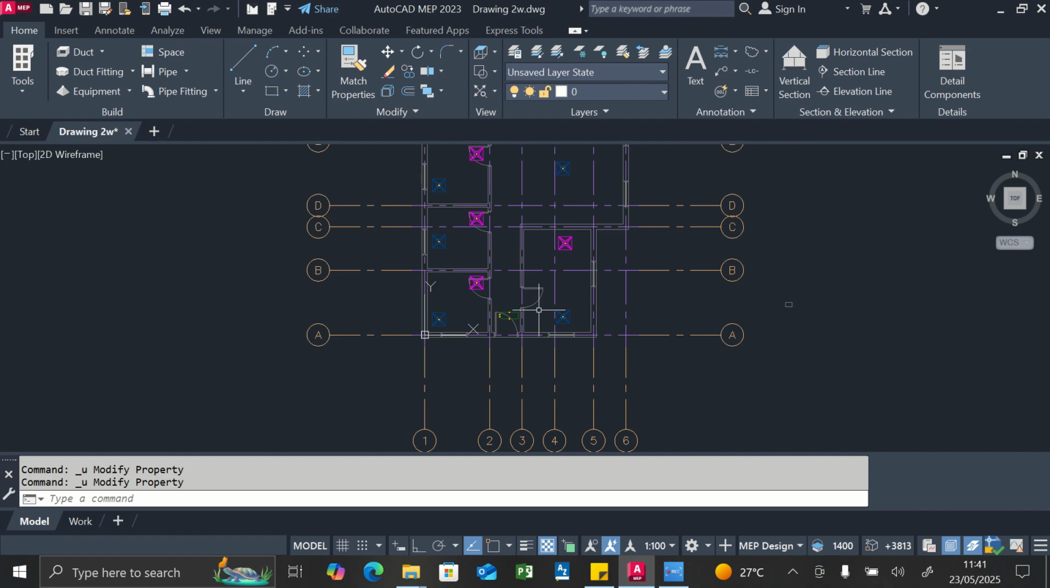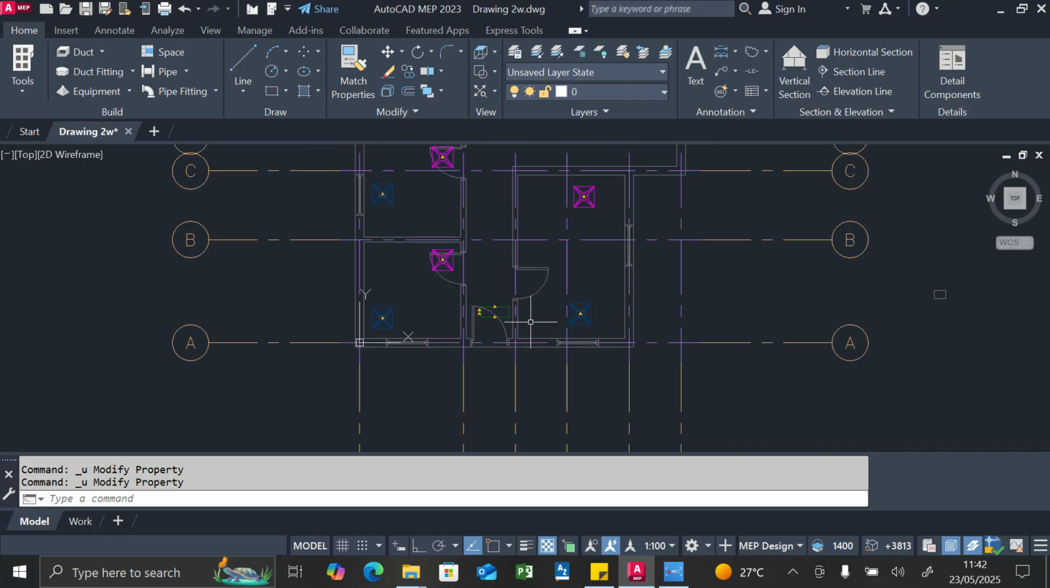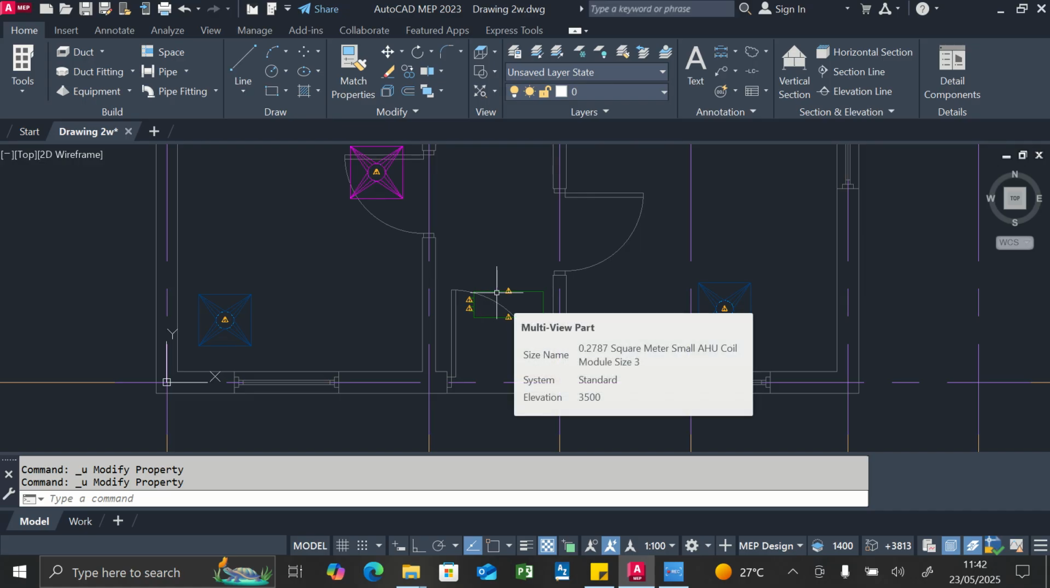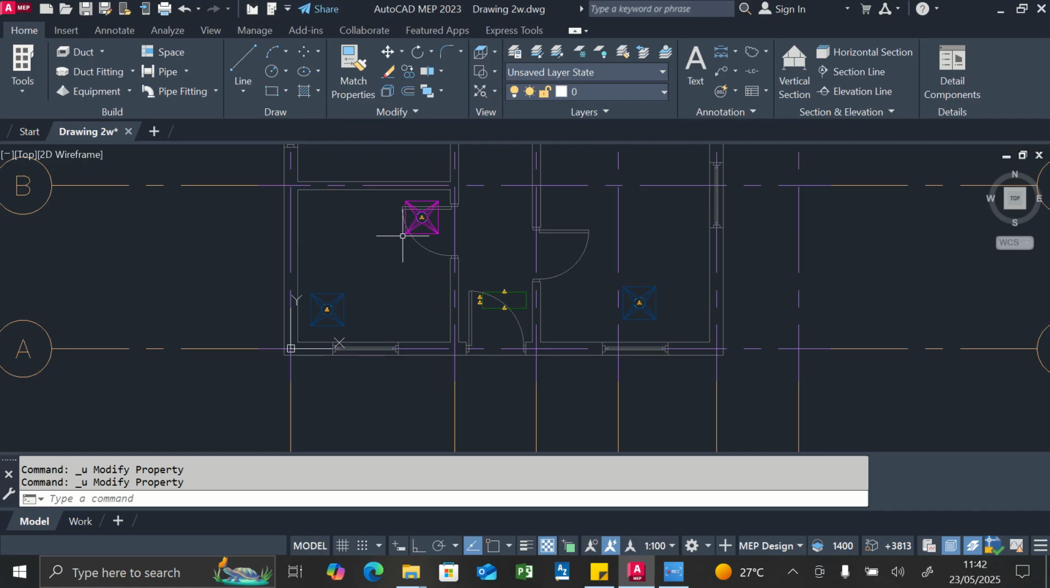I will mention that we make use of the ceiling concealed unit. So this is our ceiling concealed unit. It's above the ceiling level at the moment, while our air terminal is at the ceiling level. So meanwhile, we are going to be drawing the ductwork.